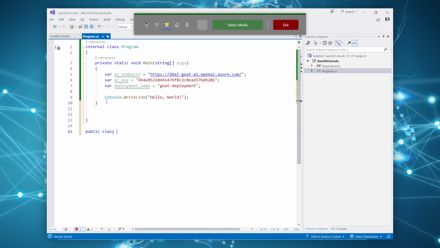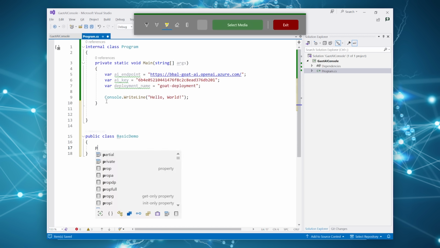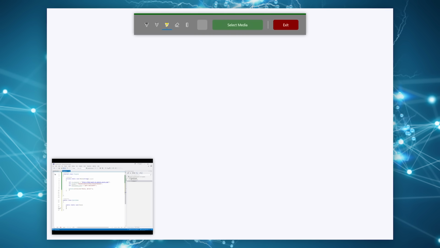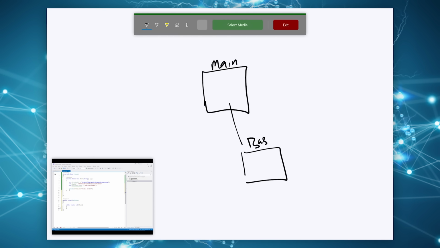Next, we're going to create a class that represents the call. This is going to encapsulate everything in the call, so we'll create a run method for it. Rather than creating code directly inside of the main, I want to create the code outside of it, in a class. So here's going to be our main, and then I'm just going to have some code in here, our basic demo.